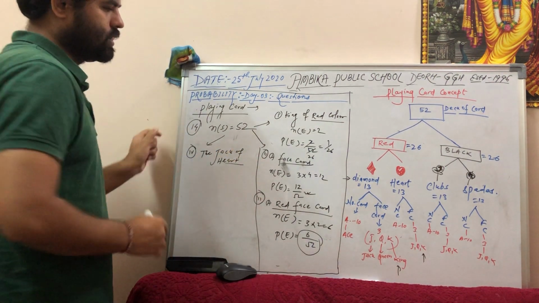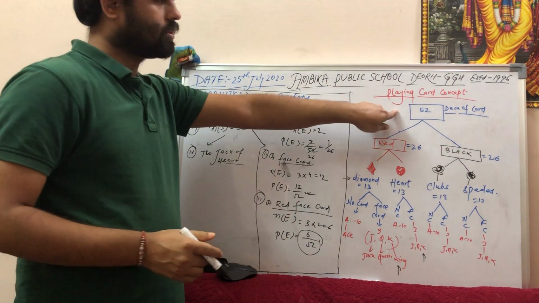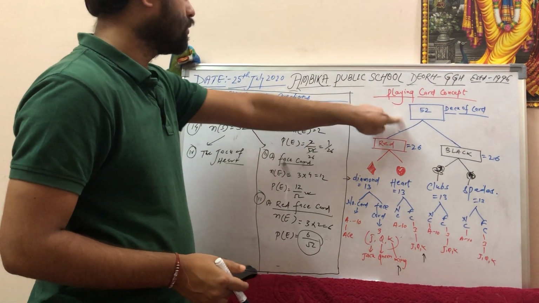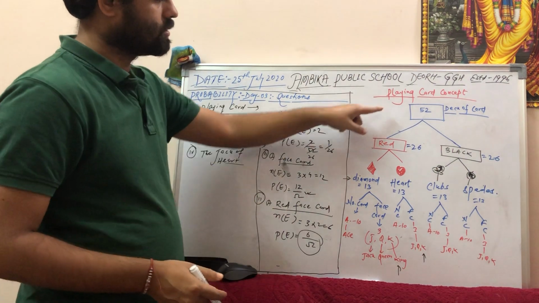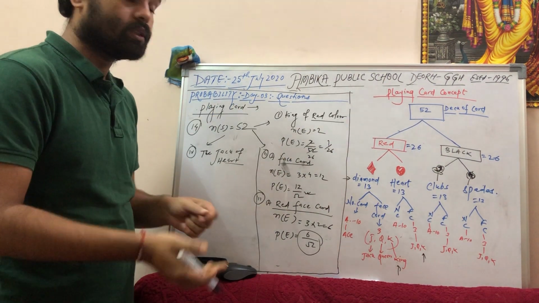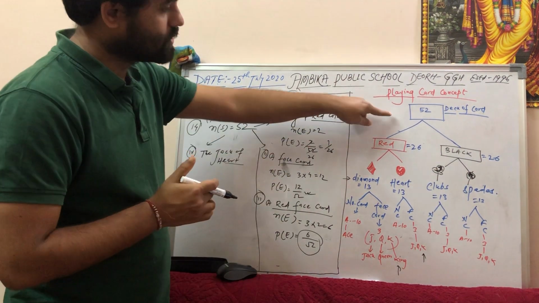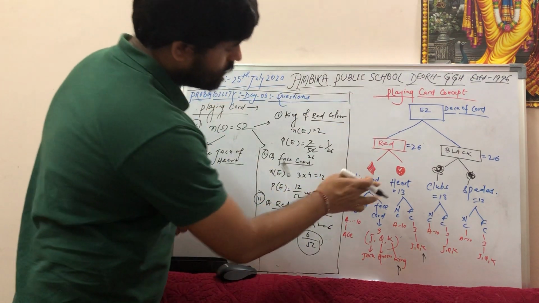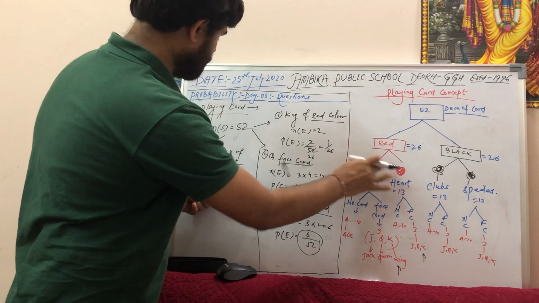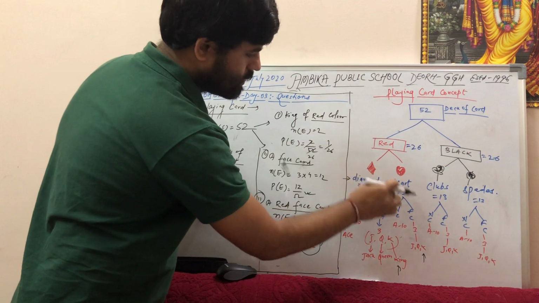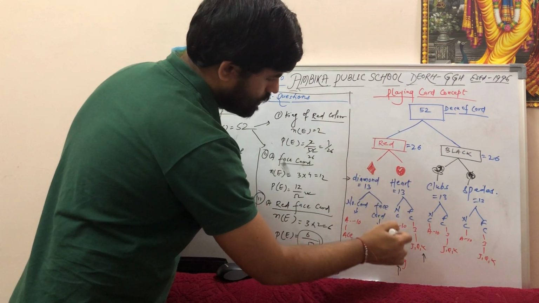Jack of Heart. In the deck of 52 cards, the Jack of Heart. Heart का Jack. पहले first we'll go to Heart. Where is Heart? Heart is here. Then they are saying Jack. Heart, Jack. In Heart, how many Jacks are there?